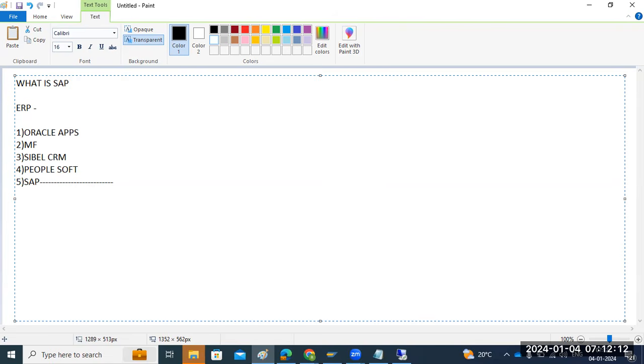SAP is a system application. If I talk about the abbreviation, SAP means Systems, Applications, and Products in data processing. In your business, if you want to process your data, orders, payments, or anything, you need one system, and that is the SAP application.